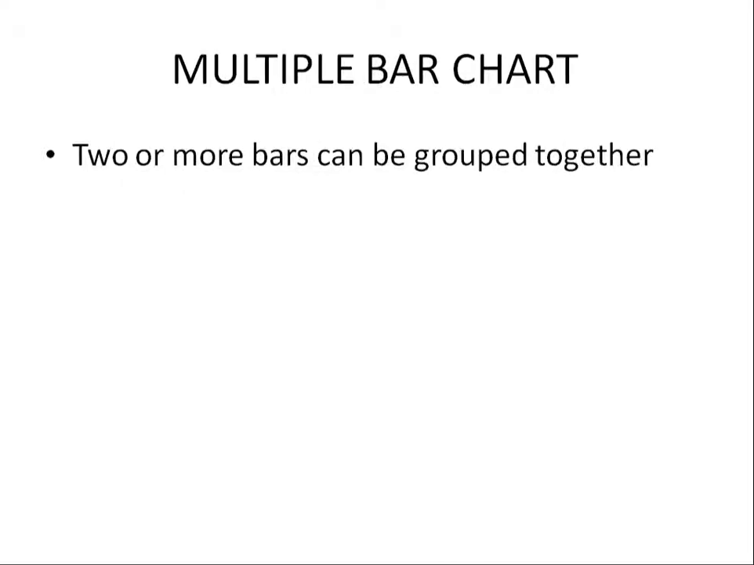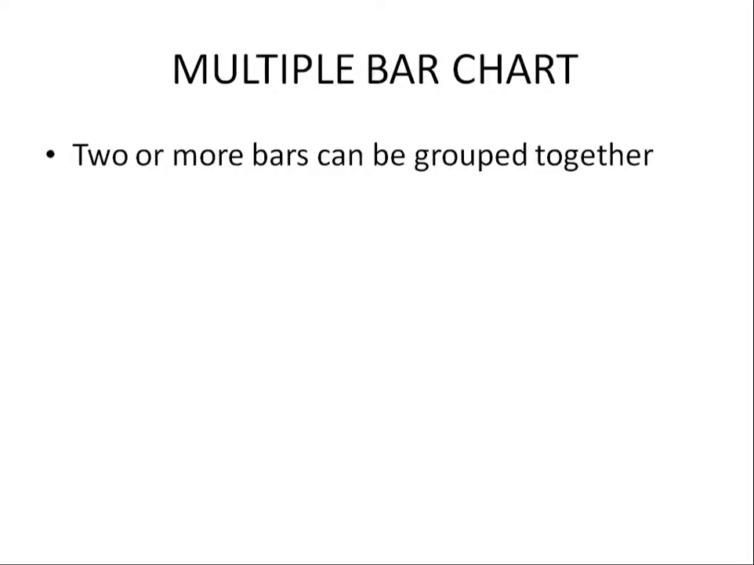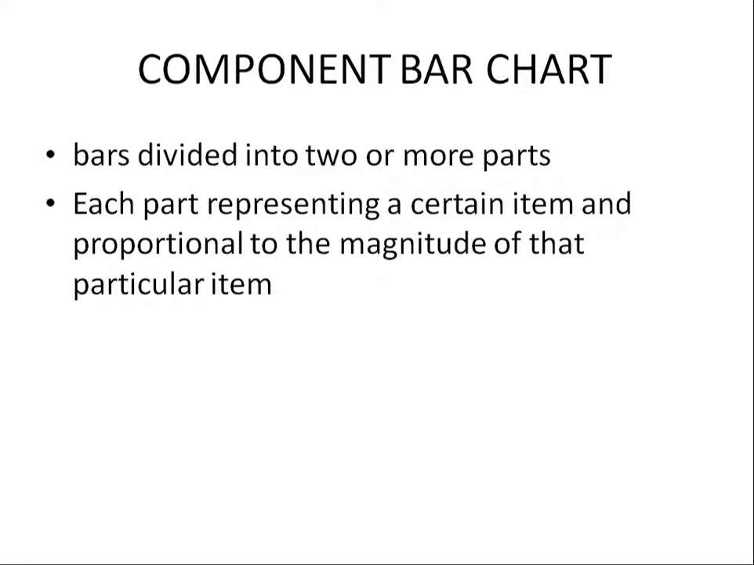Multiple bar charts: two or more bars can be grouped together, for suppose male and female in the same age group. We are seeing age groups 0 to 4 male and female, 5 to 9 male and female. If you are comparing between different age groups and separate characters in the different age groups, we can use multiple bar charts.